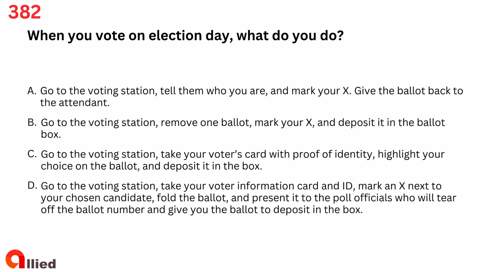Go to the voting station, take your voter information card and ID, mark an X next to your chosen candidate, fold the ballot, and present it to the poll officials who will tear off the ballot number and give you the ballot to deposit in the box.